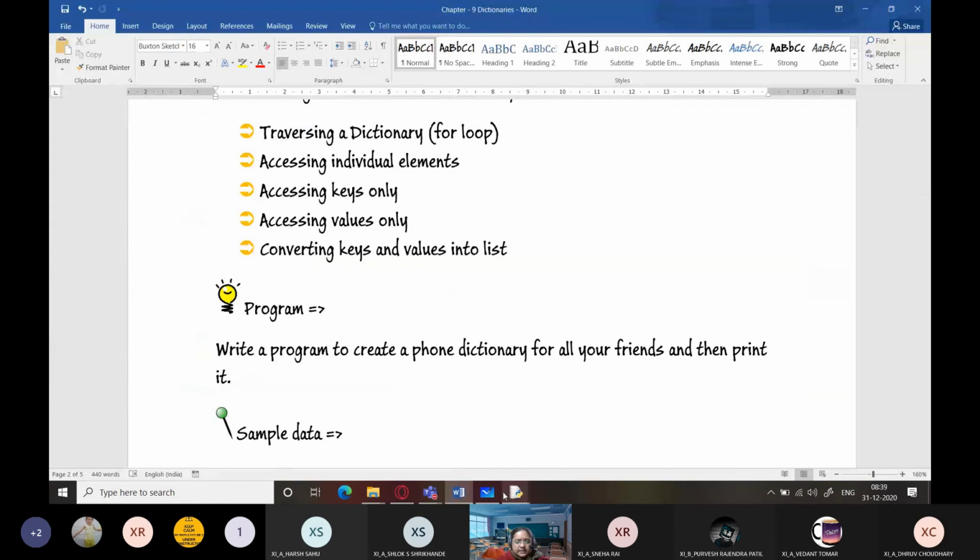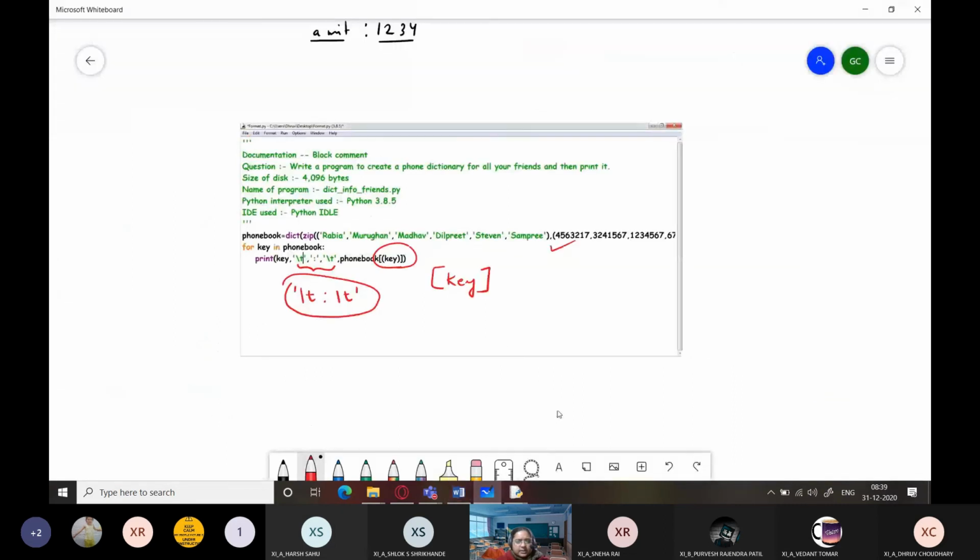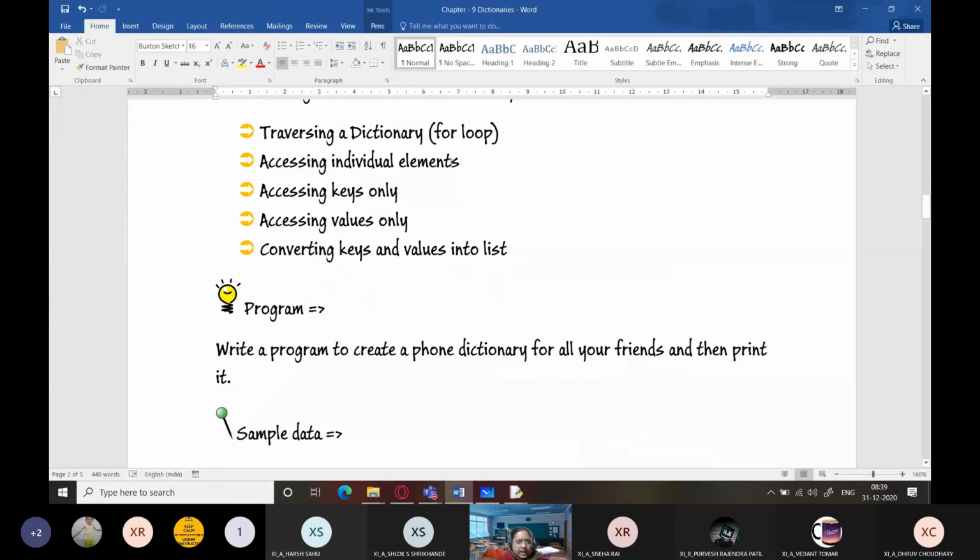So individual elements is how to access individual elements. Simply write the, like in this particular dictionary, if I want to access the phone number of Dilpreet, I will be writing it like this. Phone book Dilpreet, right? And this will give me the phone number of Dilpreet, right? So I can access the values, use individual elements, I can access in this way.